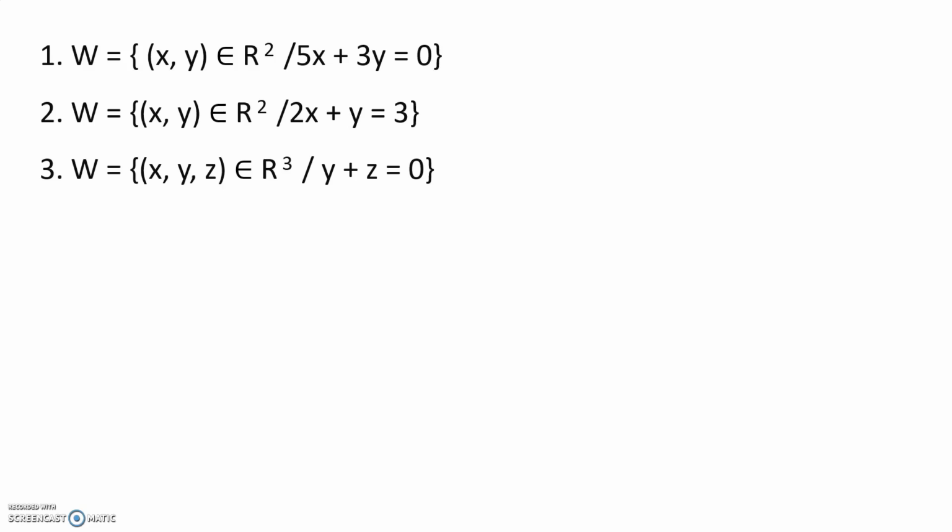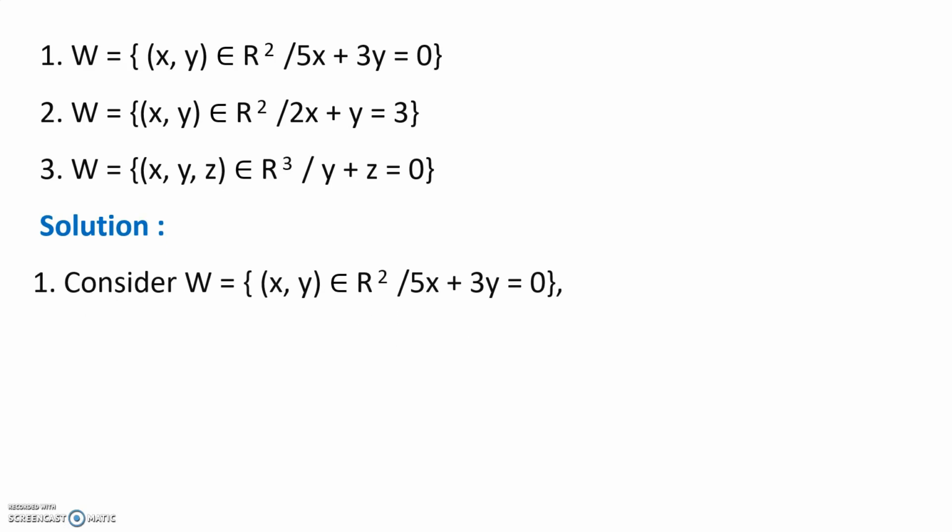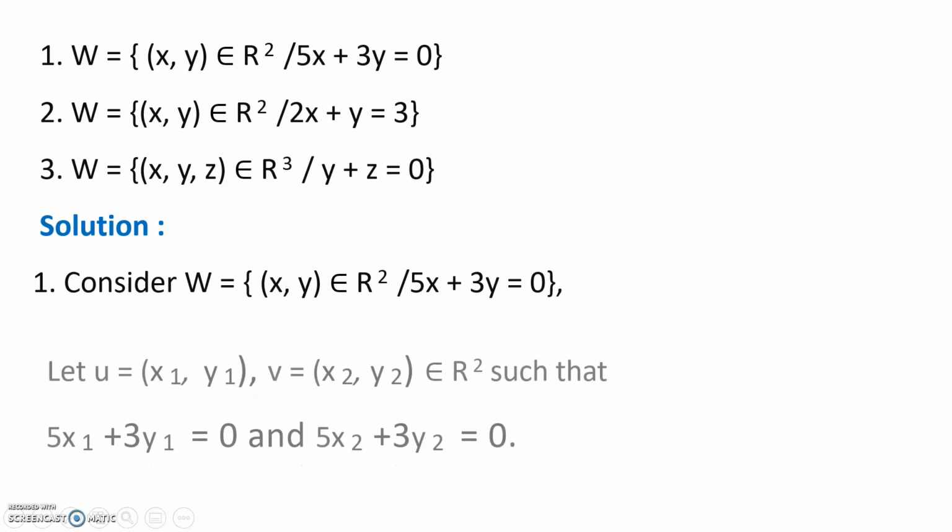Now, we will see the solution. Consider set W, the set of elements (x, y) belonging to R square, satisfying the condition 5x plus 3y is equal to 0.